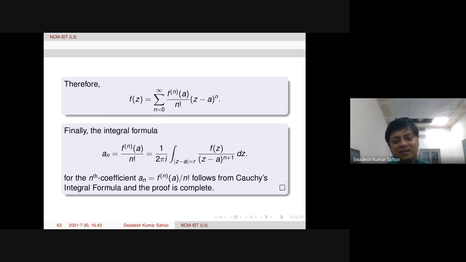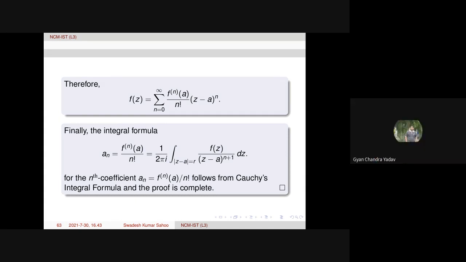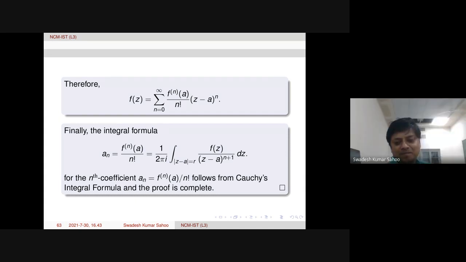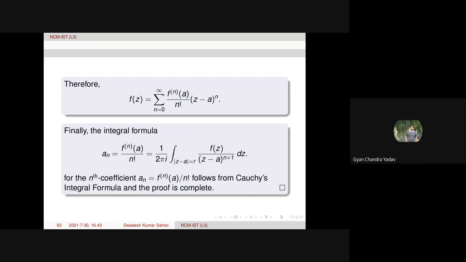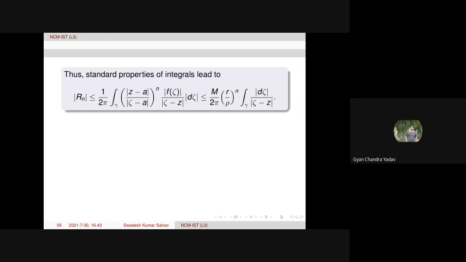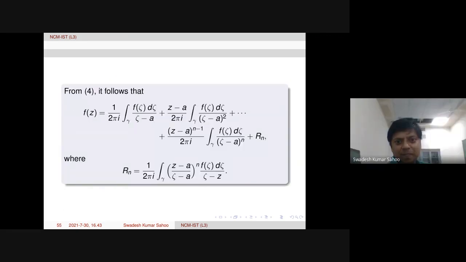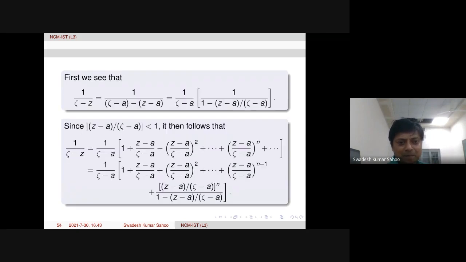Yeah, any question till now from this Taylor's theorem proof we can discuss? Yeah, please. Sir, in the proof of Taylor's theorem, once we get 1 upon zeta minus z in geometric series expansion. Yes. Yeah, this one.